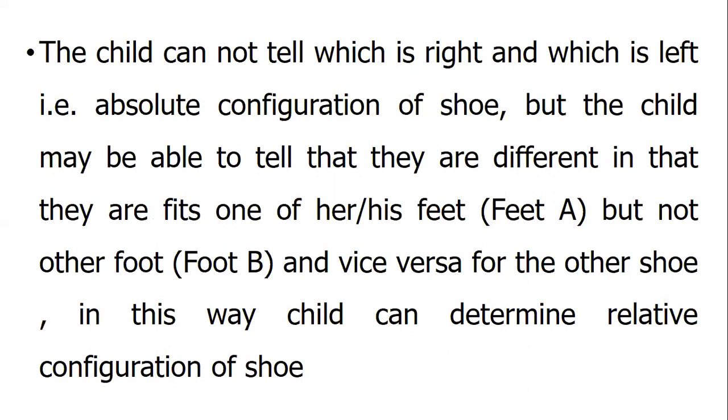The child cannot tell which is right and which is left. That is the absolute configuration of the shoe, but the child may be able to tell that they are different, in that one fits foot A but not foot B, and vice versa for the other shoe. In this way, the child can determine the relative configuration of the shoes.